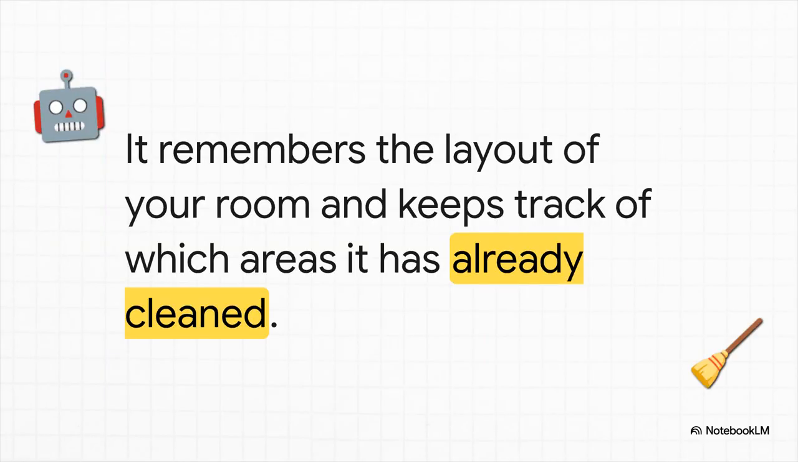Think about your robot vacuum cleaner. It doesn't just bump into a wall and turn around randomly. No, it remembers the layout of the room, it knows where it's already been. So even if the leg of your couch is out of its direct line of sight, its internal map, its memory, knows it's still there.